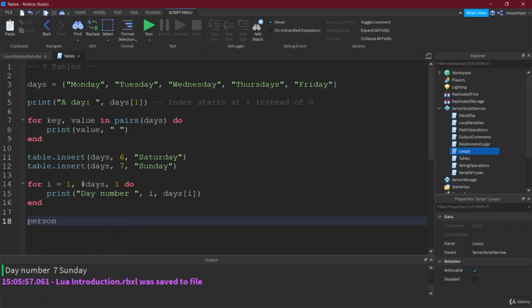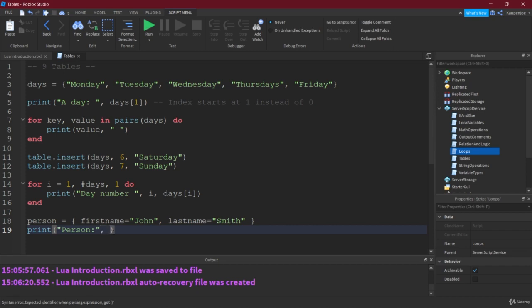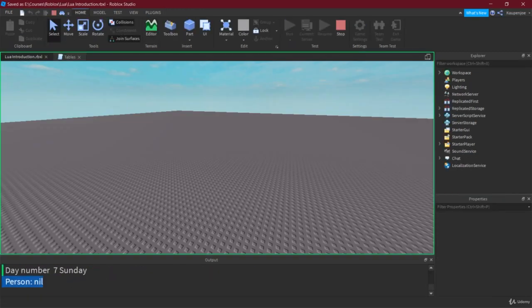And also, what I can also do is I can say, well, maybe I want a person, and maybe the first name of that person is going to be John, and then the last name of that person is going to be Smith, right? And I want to print out what's going on here. So let's print out person, right? And what are we going to print out? Well, how can we get this? Well, we can just say, person 1, right? So then we're going to get John. And as you can see, that doesn't work. Interesting, isn't it? Why doesn't that work?